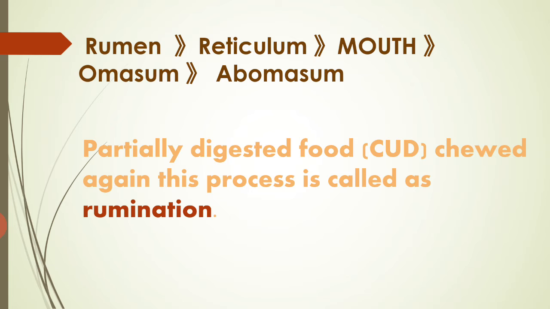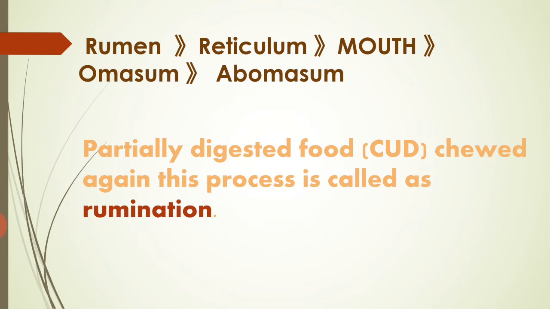In the mouth, it comes into the form of small lumps. When it reaches the mouth, the grass eating animals again keep on chewing. As we know, the partially digested food is chewed again, and that process is known as rumination. The one who does it is called a ruminant. Now I hope that this term ruminant is clear to everyone. Isn't it? Okay, fine.